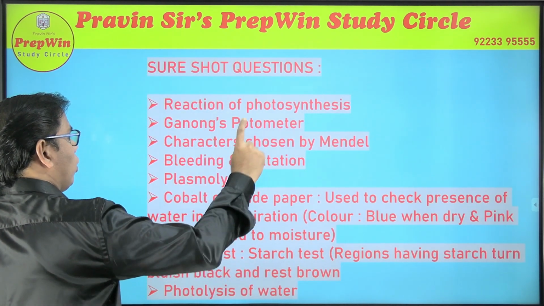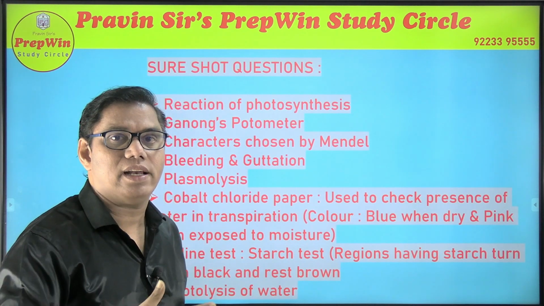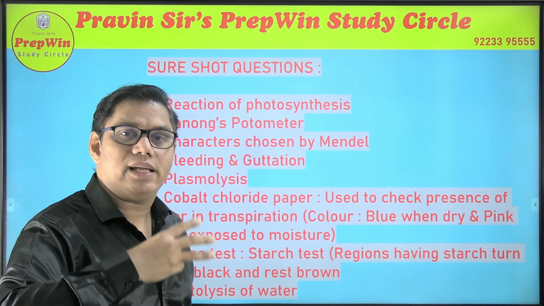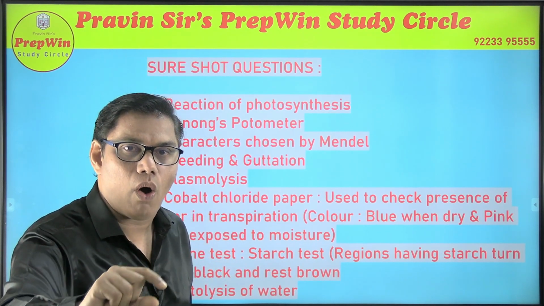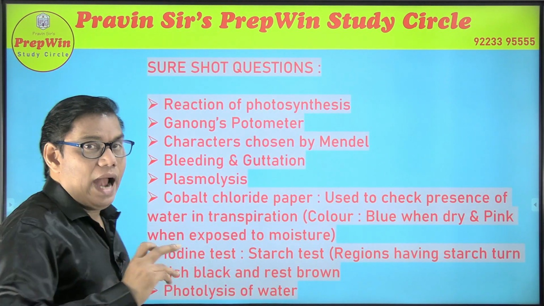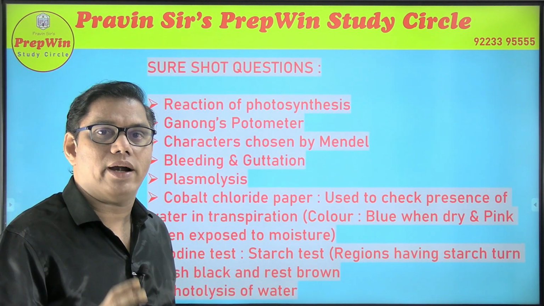Now, characters chosen by Mendel. There were 7 characters which were chosen by Mendel. Maybe you will get 3 characters right and 1 will be wrongly printed over there, and you have to find out that wrong one. Bleeding and guttation is a sure short question.